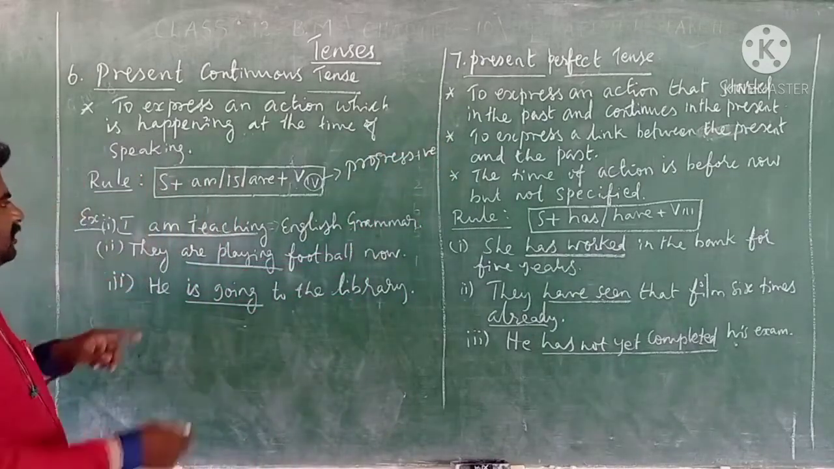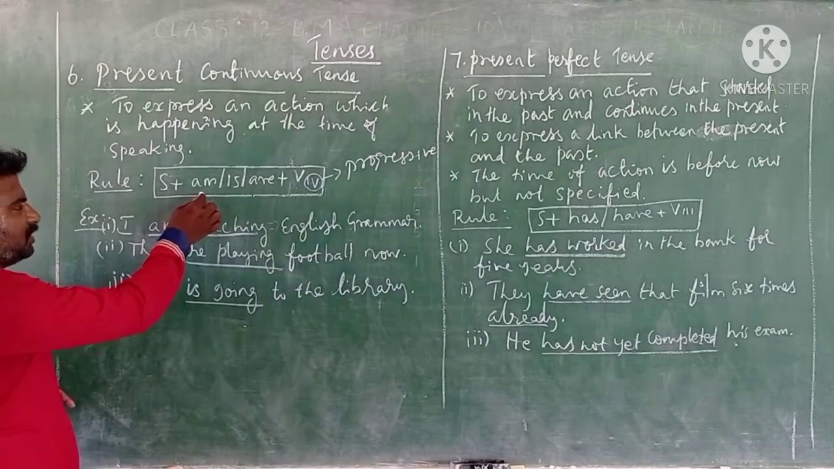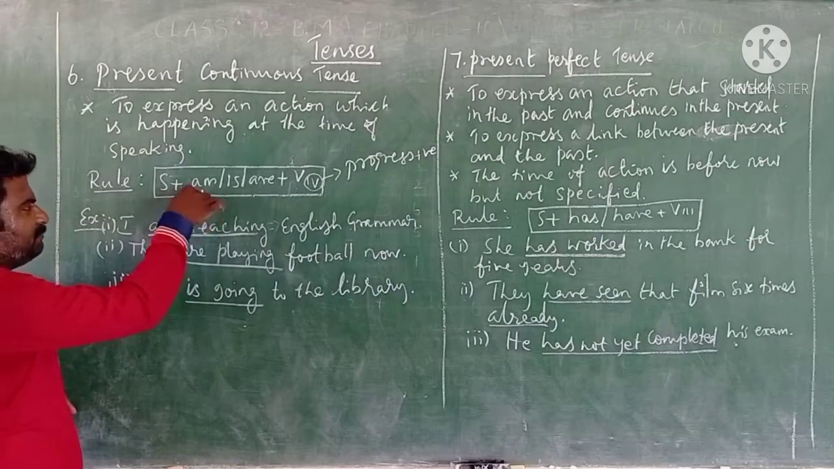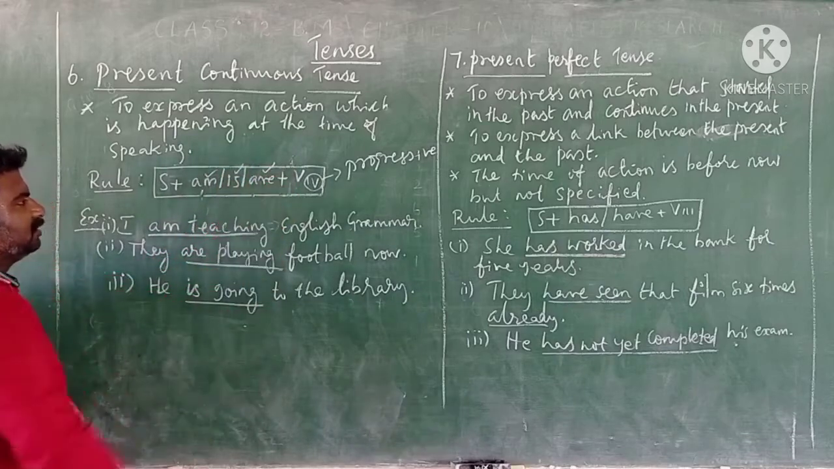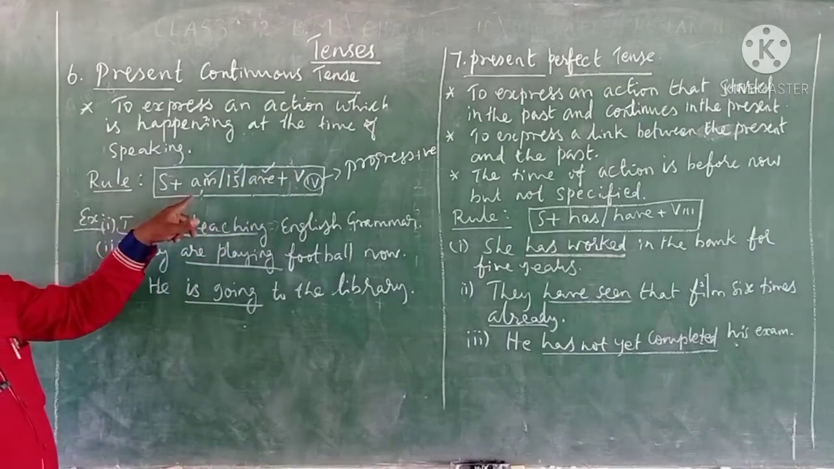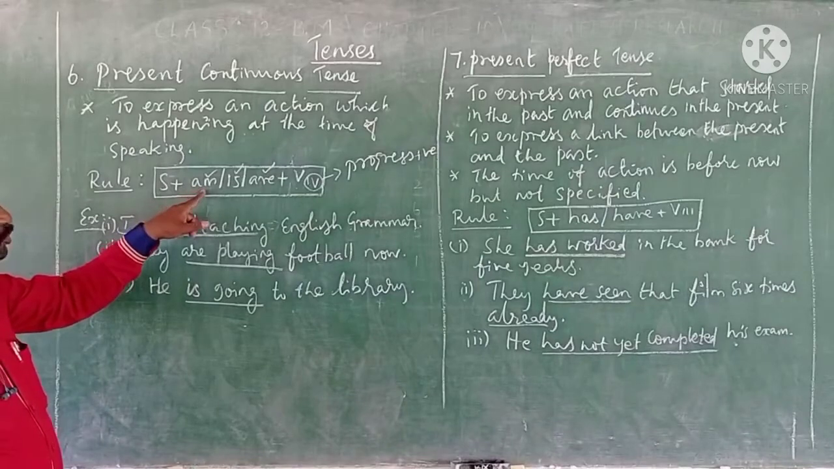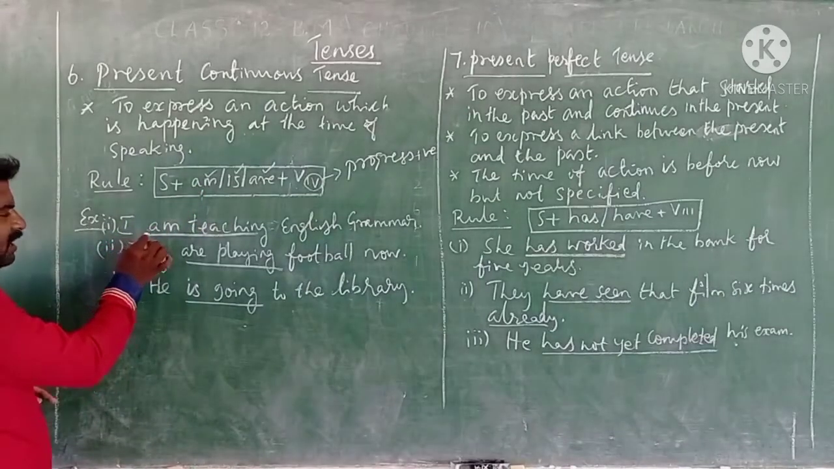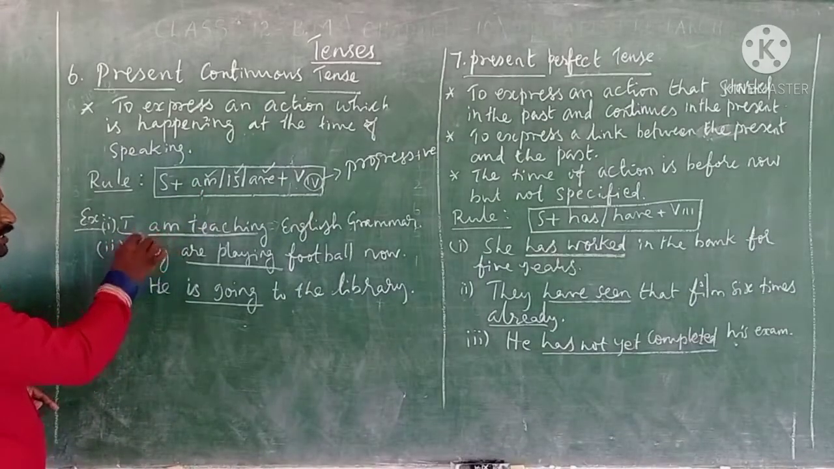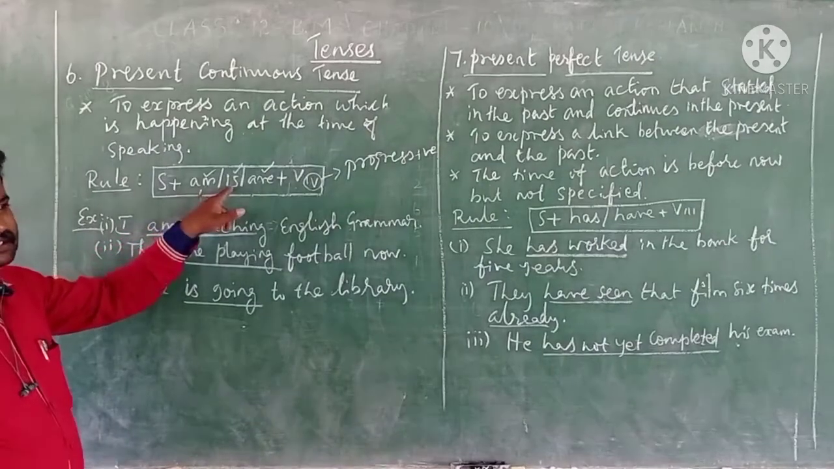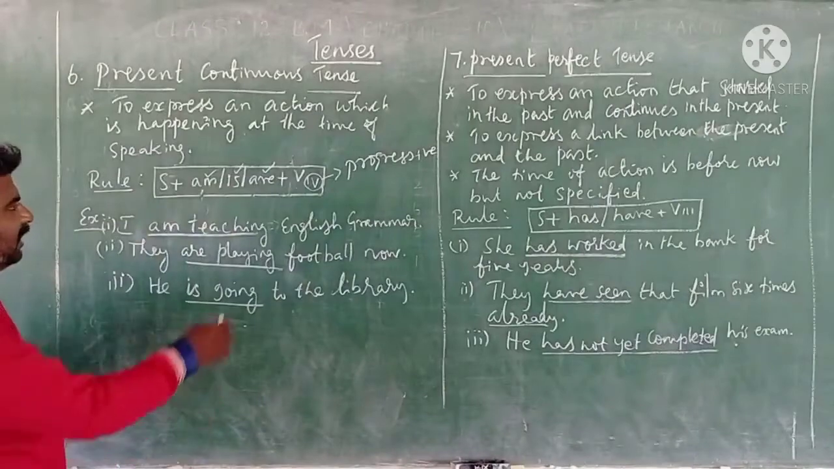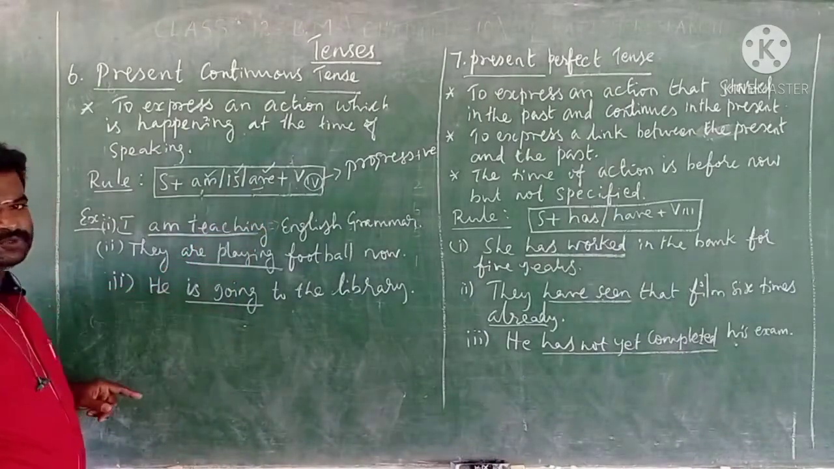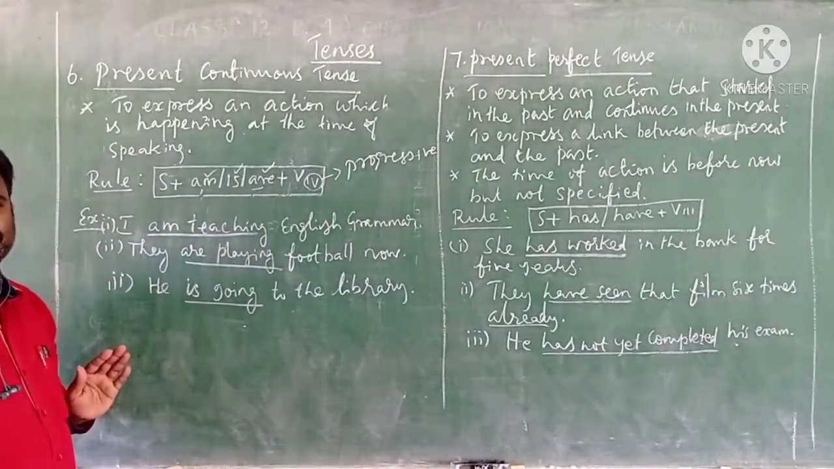So listen, the be form auxiliaries. What are the be form auxiliaries here used? Am, is, and are. The auxiliary verb am must be used only with the subject I. Am is used only with the I, and is it should be used only with the singular subject, and are should be used with the plural subject.